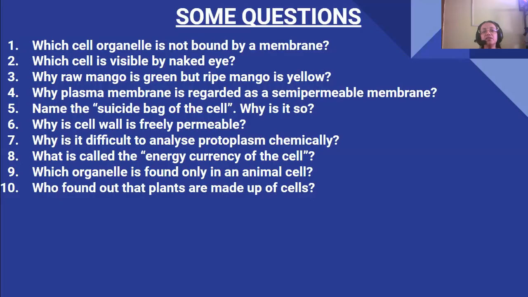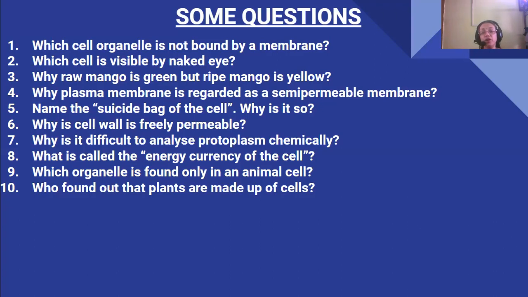Next is, why is it difficult to analyze protoplasm chemically? Because we know that protoplasm is a living substance. But when a scientist takes the protoplasm out of the living organism for analyzing, it loses its protoplasmic nature.